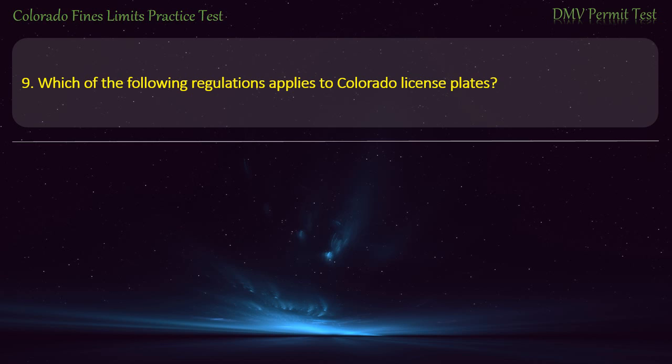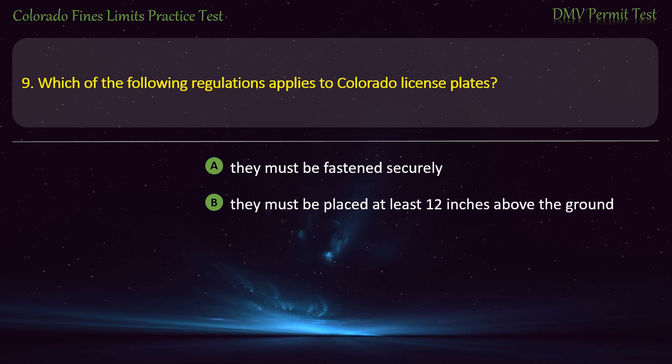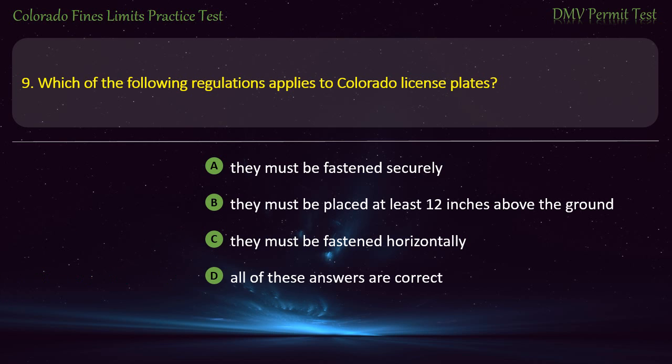Question 9. Which of the following regulations applies to Colorado license plates? They must be fastened securely. They must be placed at least 12 inches above the ground. They must be fastened horizontally. All of these answers are correct. Answer. All of these answers are correct.